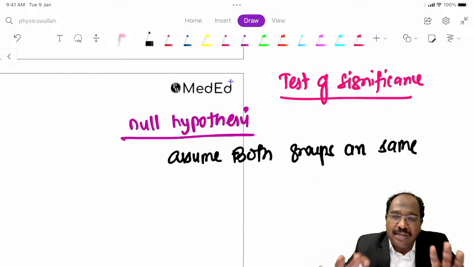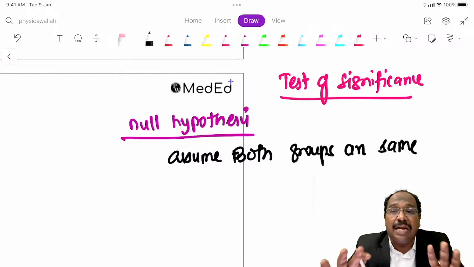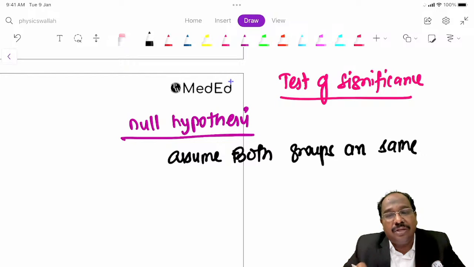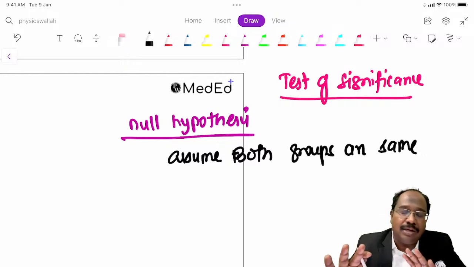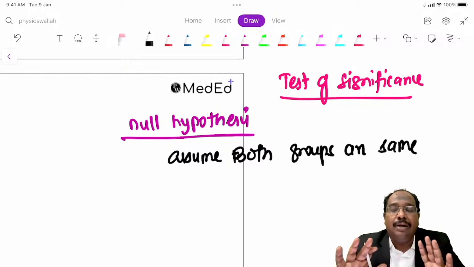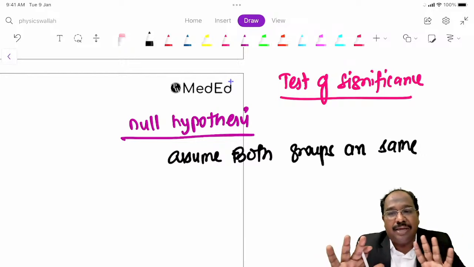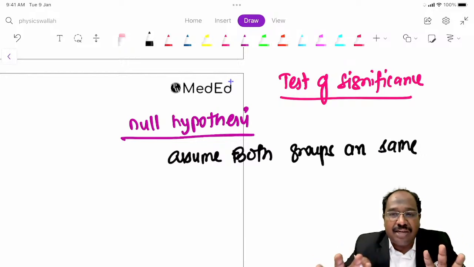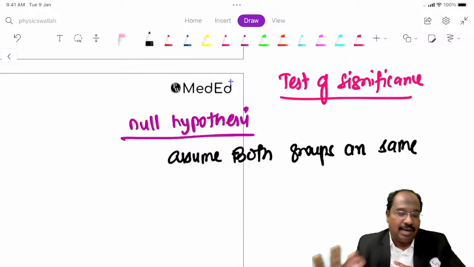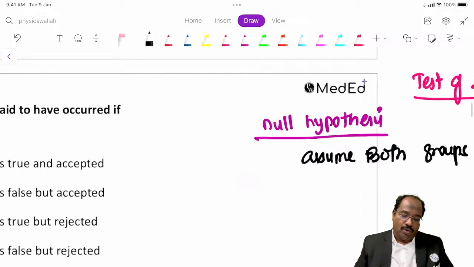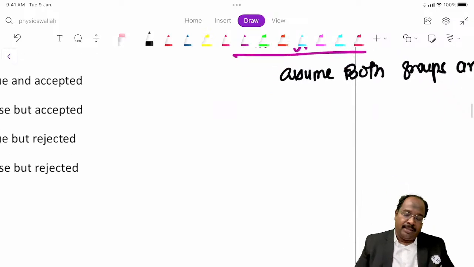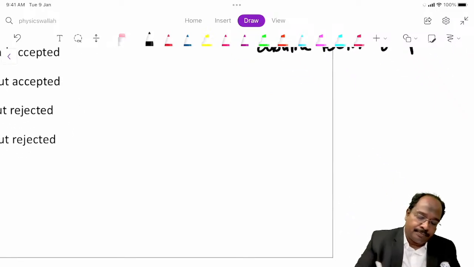If the p value is significant, I reject the null hypothesis. If the p value is not significant, I accept the null hypothesis, which means actually both the groups are same. A significant p value means one group is better than the other group. Okay, fine. Now, in this context, what is type 1 error?